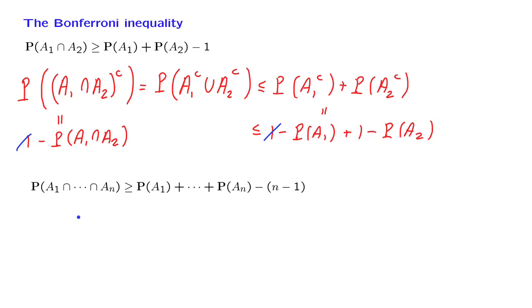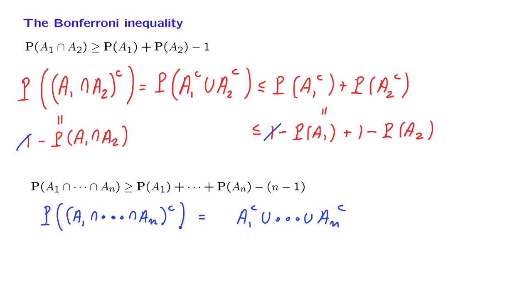How do we prove this relation? Exactly the same way as it was proved for the case of two sets. Namely, instead of looking at this event, we look at the complement of this event. And we use De Morgan's laws to write this complement as the union of the complements. These two are the same sets or events, so they have the same probability. And then we use the union bound to write this as being less than or equal to the sum of the probabilities of all those sets.